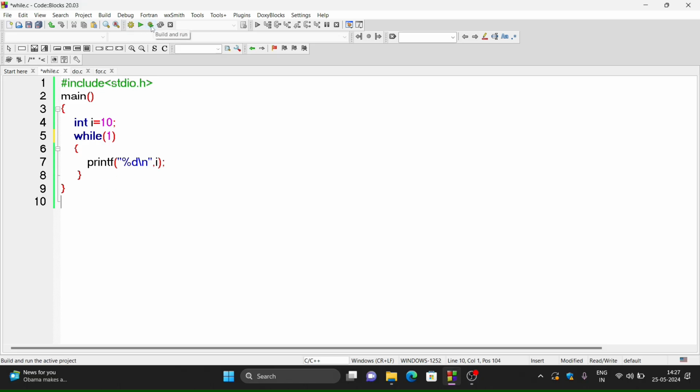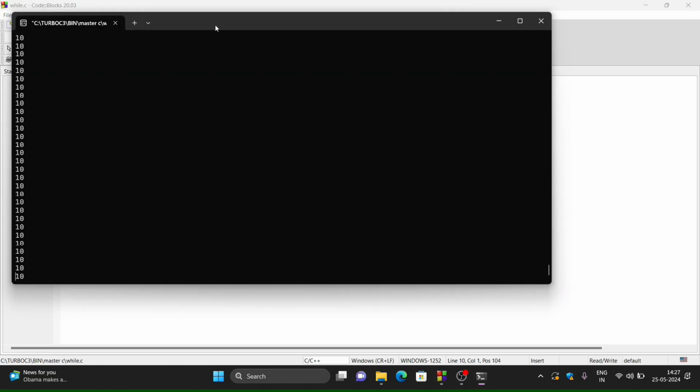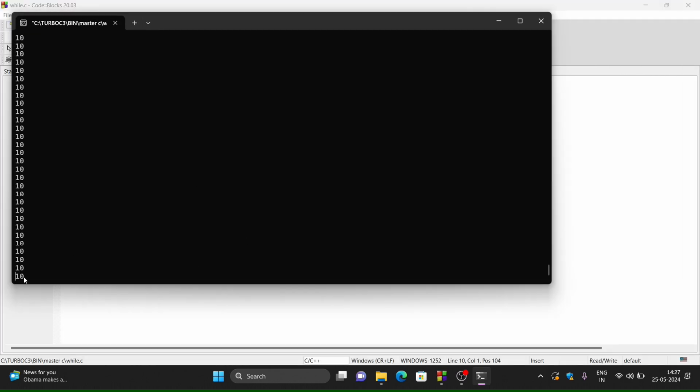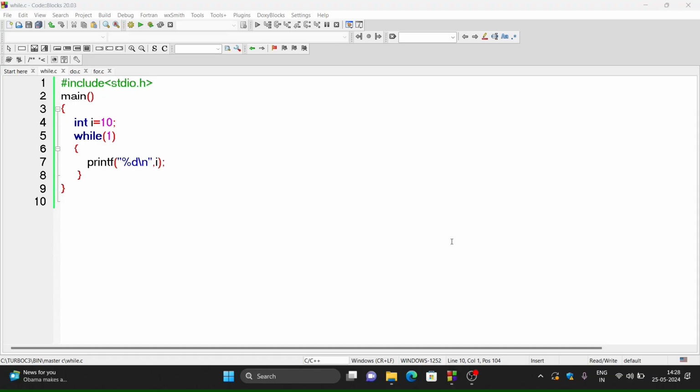So let us run the program again and see the output. Same output, this 10 will be displayed infinitely many times, and the program will not end. So such types of loops are called infinite loops.